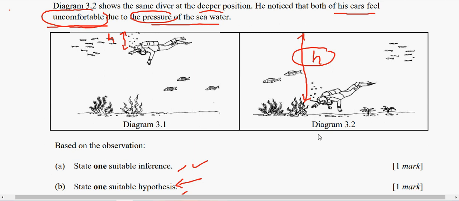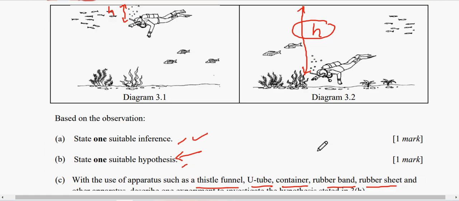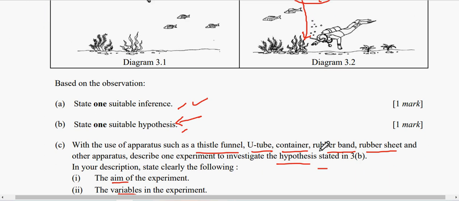That is also possible, but I prefer students to write straight to the point, a simple one, so that you can write your hypothesis easily. So you can write your hypothesis as: the greater the depth of the liquid, the greater the pressure in liquid. When you write your hypothesis, no more talking about the sea or the diver. Just straight to the point, talking about pressure in liquid and depth of the liquid.